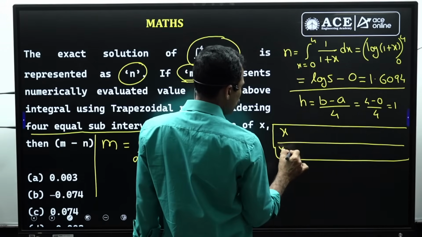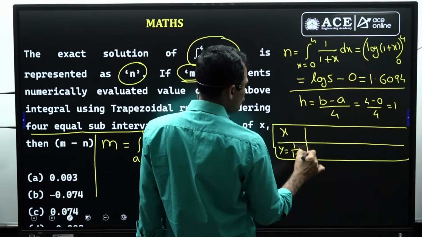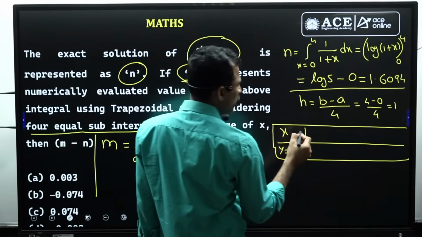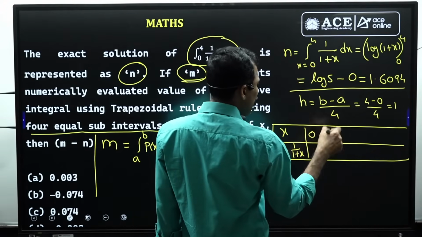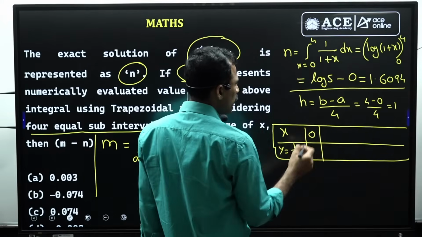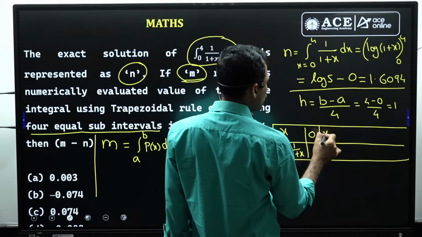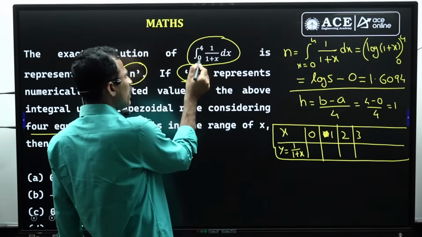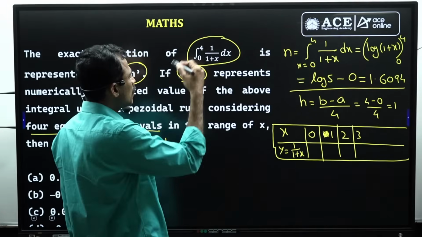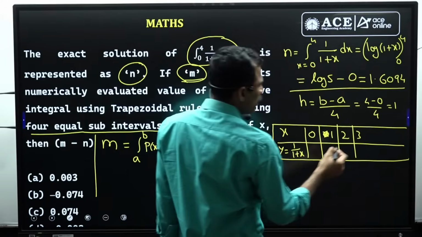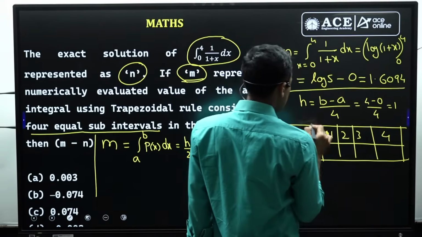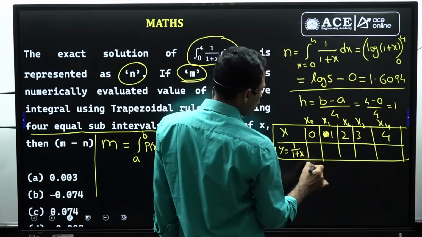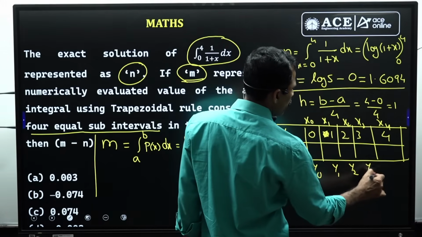The table has x values and y values, where y is given by the function 1 by (1 plus x). Start with the initial value a, or x naught, which is 0, and adding h we get the next values. x1 is 1, x2 is 2, next 3. Start with the initial value and add h, so that we get the last one, 4. This is x naught, x1, x2, x3, x4, and the corresponding values are y naught, y1, y2, y3, y4.